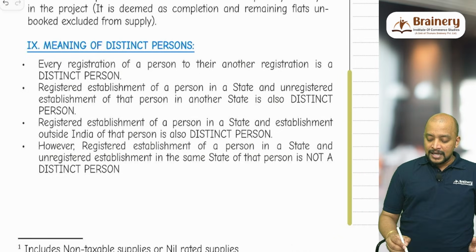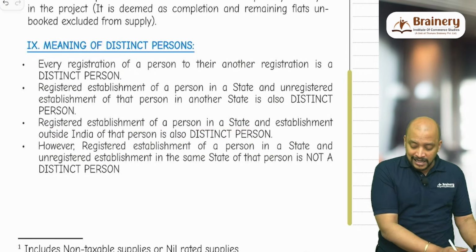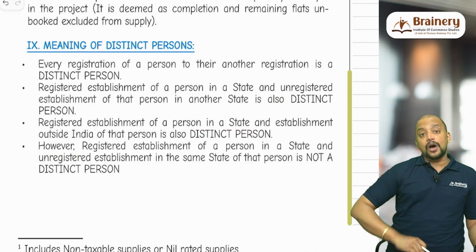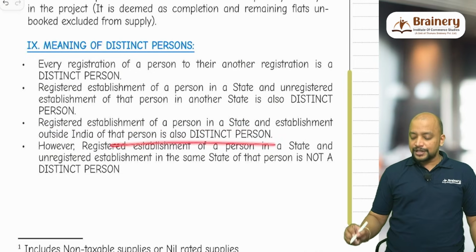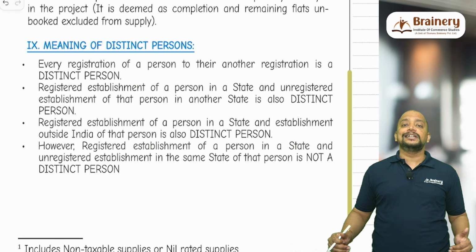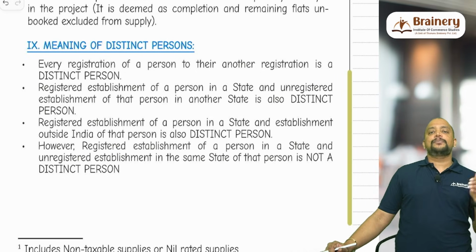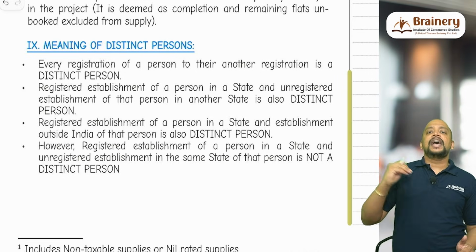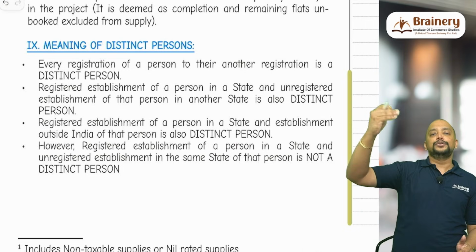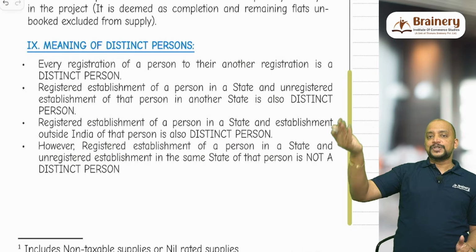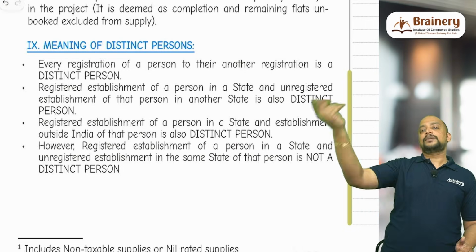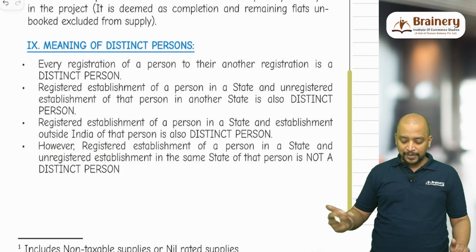Then the third point: a registered establishment of a person in a state and an establishment outside India of that person is also a distinct person, as given under the IGST Act. For example, I have an establishment in Chennai, Tamil Nadu, and I have an establishment in Singapore, outside India. Which means this establishment in India and the establishment outside India are also treated as distinct persons.